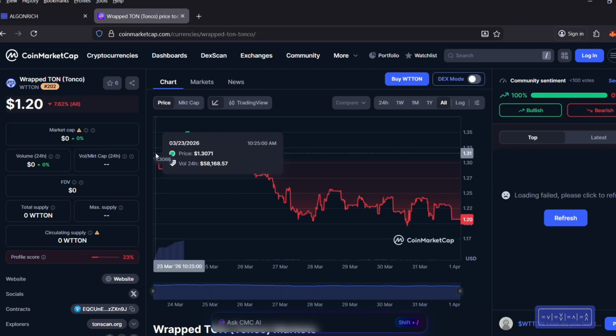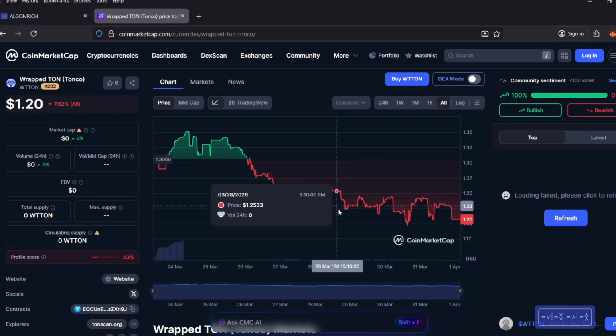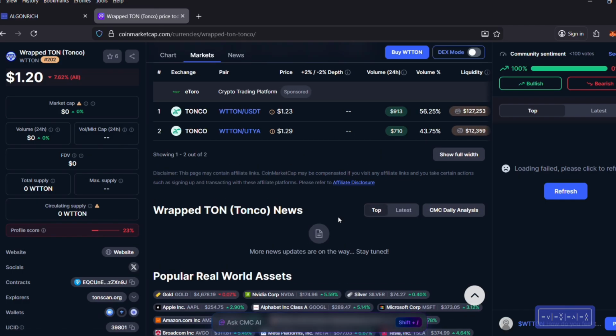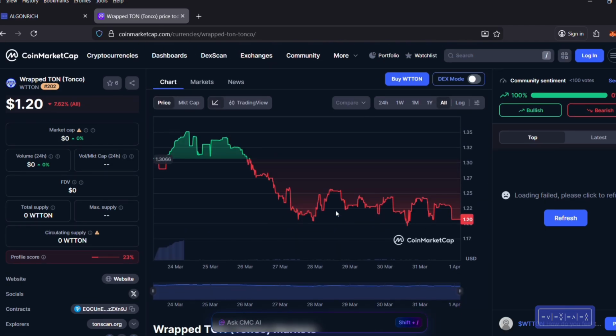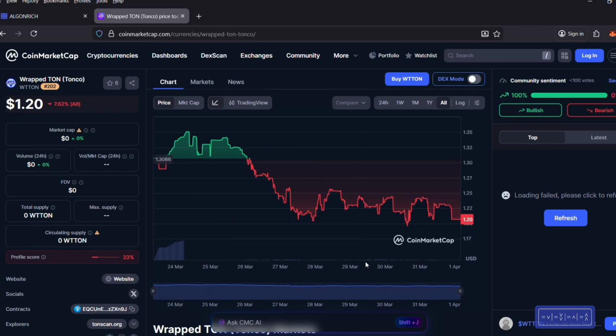Okay, so this token was introduced in March 23rd. This is the newest token they have listed, and here you have not really much info, and the price is $1.20. So you have a lot of info here. This site is really helpful if you're really serious about crypto. This is a site that you probably will use and should use. There's other sites that show token price and that are really useful, but this one is one of the main ones when it comes to indexing.